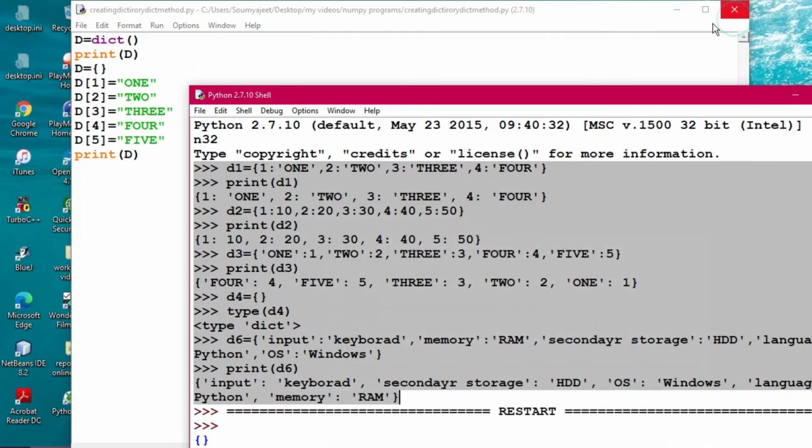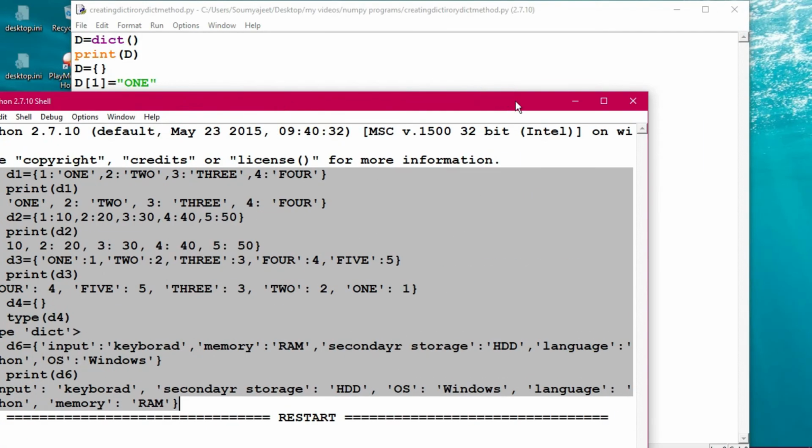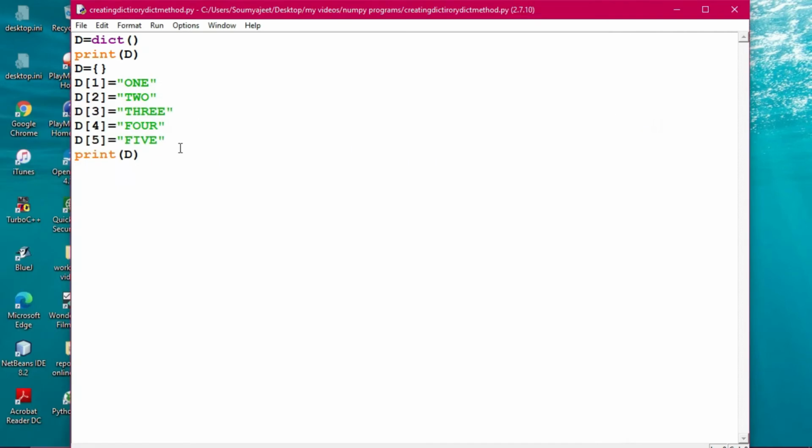So let us see now. This particular file, if you want to see the output once more, how it is becoming. This is simply by using the dict method, which is used to create a dictionary. Previously, in our practical activity, we created it directly, but the dict method can also be used in order to create the dictionary. So when we are executing, the execution takes place in this way.